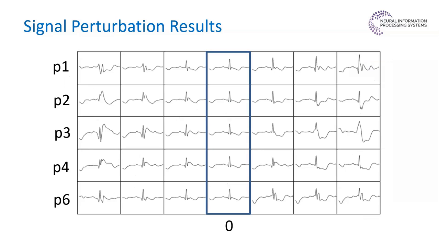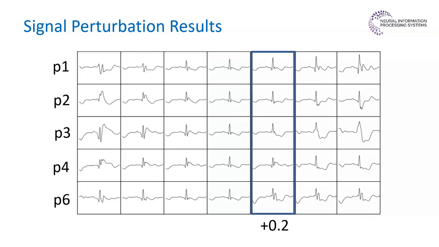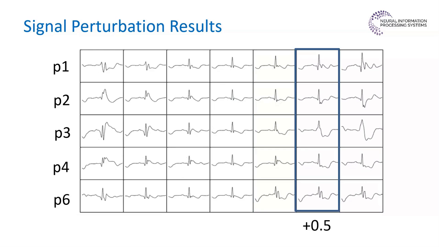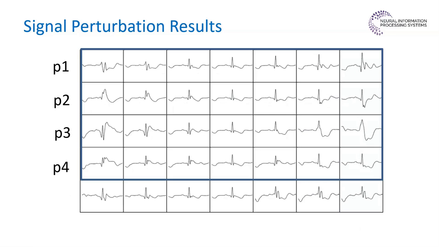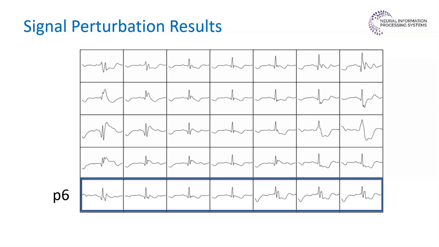These are the perturbations on a single normal beat. Center column is unperturbed. Column 5 is perturbed by adding 0.2 to each parameter. Column 6 is perturbed by adding 0.5 to each parameter. Column 7 is perturbed by adding 1 to each parameter. The first three rows represent perturbation on parameter 1, parameter 2, parameter 3, and parameter 4, which causes significant morphological changes to the signal. While the last row represents perturbation on parameter 6, which does not produce clinically significant morphological changes on the reconstructed signal.